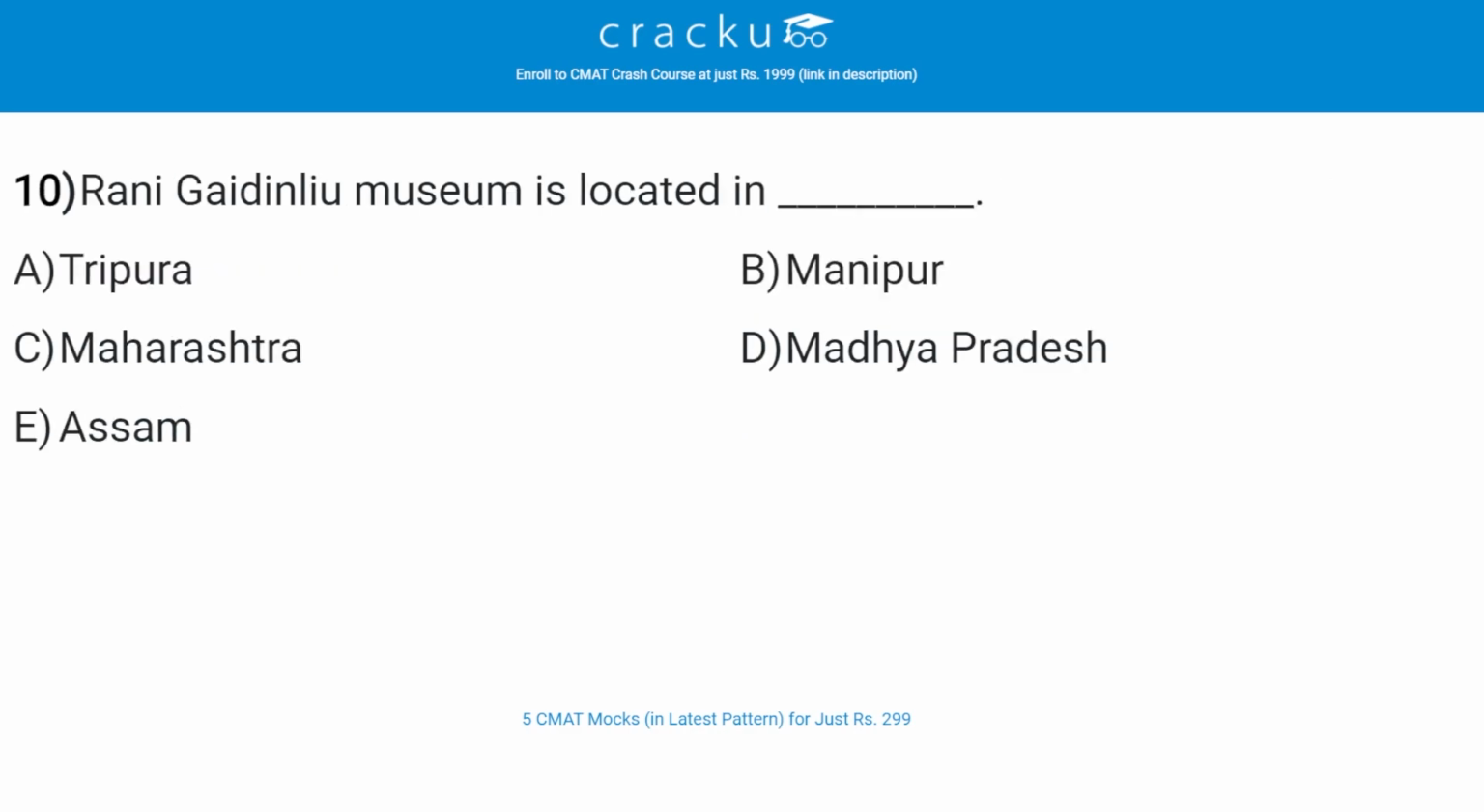Let's check the next question. Rani Gaidinliu Museum is located in dash. The correct answer is B, Manipur. She was born on 26th January 1915 at Nungkao village in Tamenglong district of Manipur. She was a spiritual and political leader who belonged to the Rongmei tribe of Manipur.